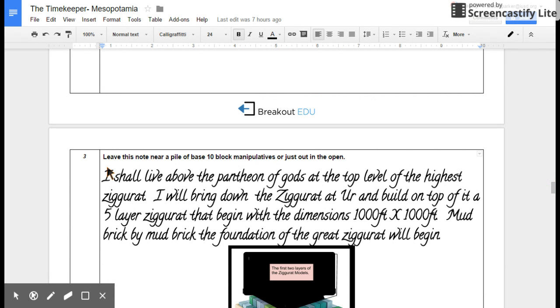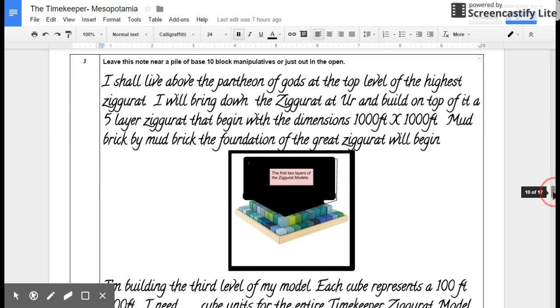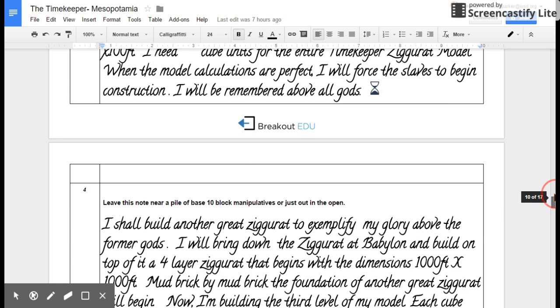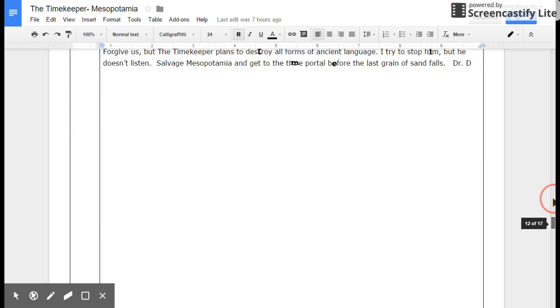The students will find these two notes talking about ziggurat models that need to be constructed. The students will use their knowledge of volume to create with base 10 blocks, or just by using equations, they will solve the volume of the two ziggurat models. The combined amount of cube units needed for both models will open the 4-digit number lock, which is 0436, because it takes 436 cube units to construct both ziggurat models.